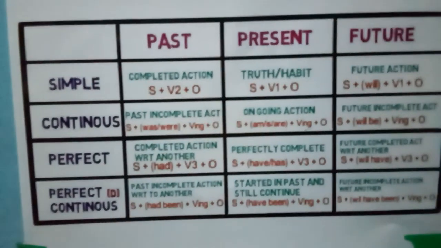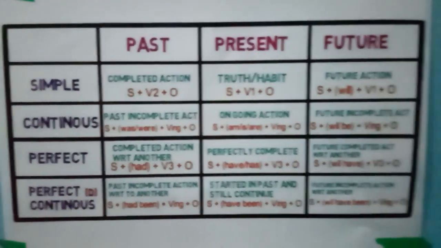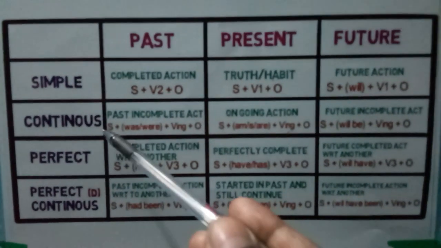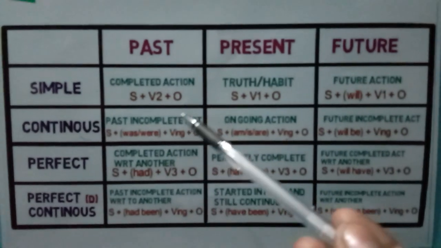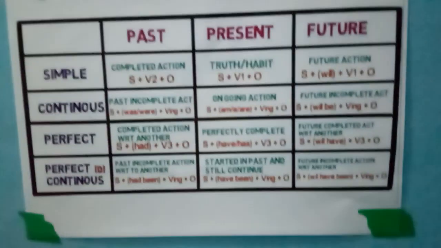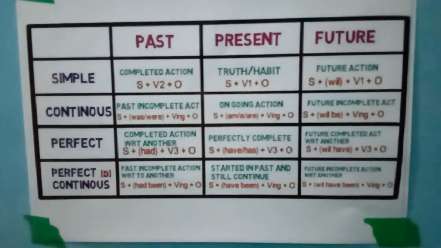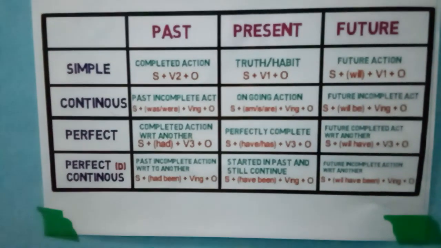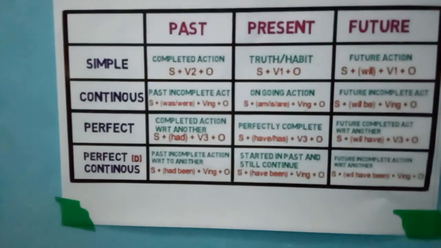What is the second form of write? The second form of the verb is wrote. So Ram wrote a letter. The next one is past continuous tense. Past incomplete act. Okay, that means the action which was happening in the past was incomplete. We started some action that was going on, but it was not completed yet.